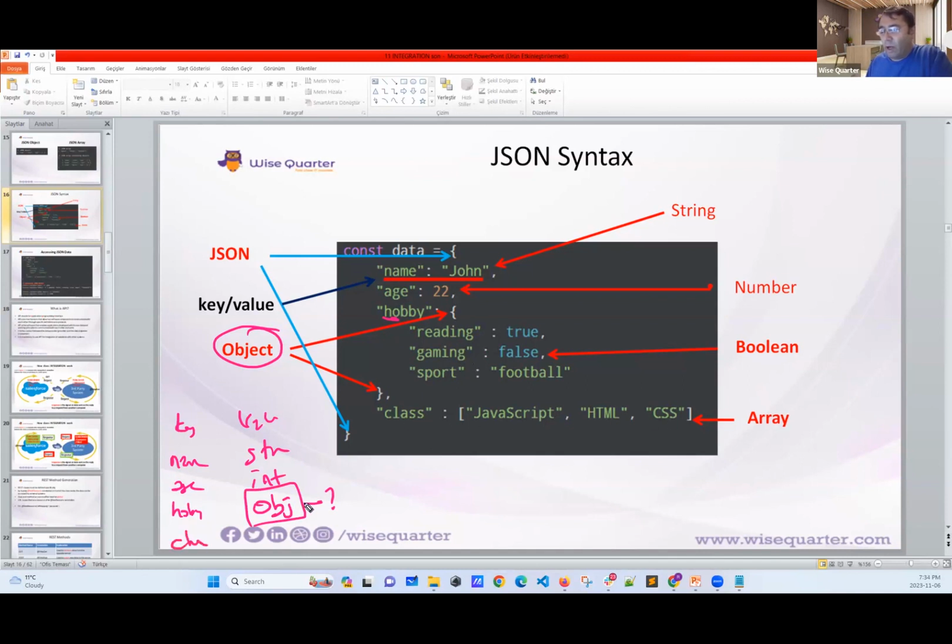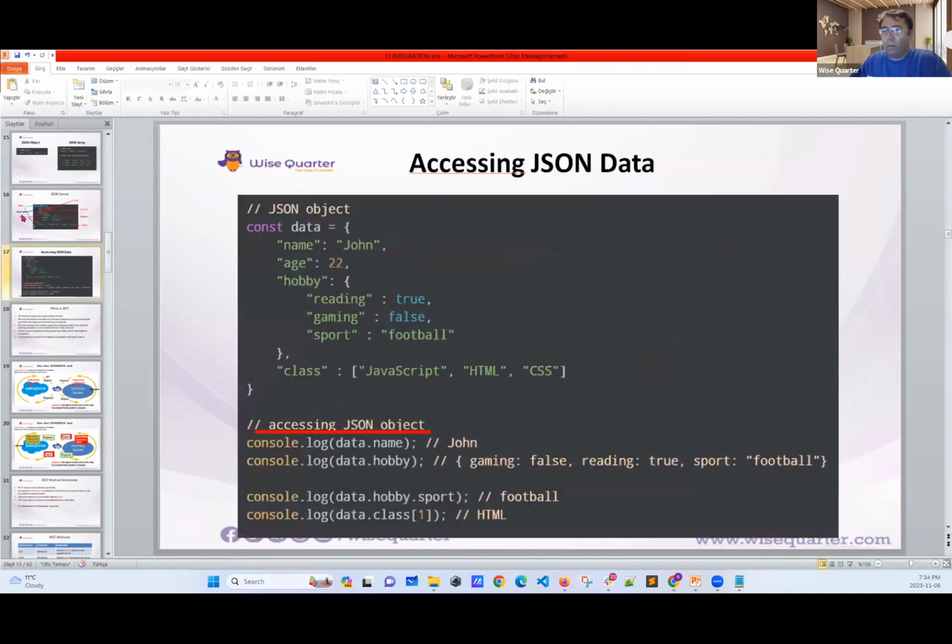And as you see, the value is an array, which means we may have several types of values in our JSON syntax. This is important. When I say JSON, you should understand that we have key value pairs. Keys should be string. That's a must. And values can be anything.